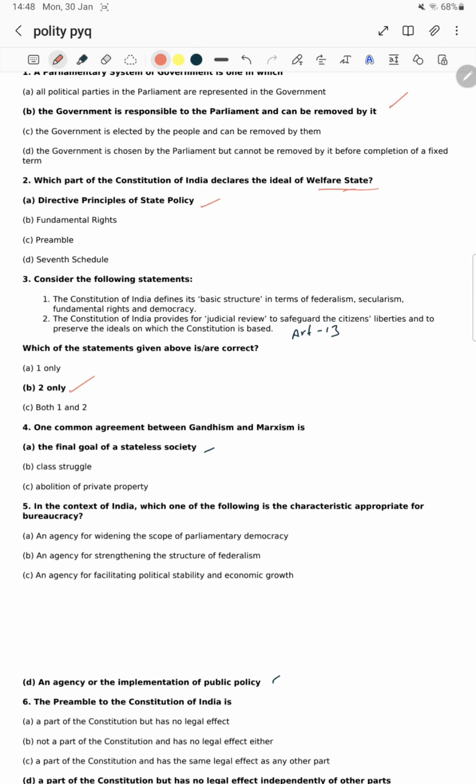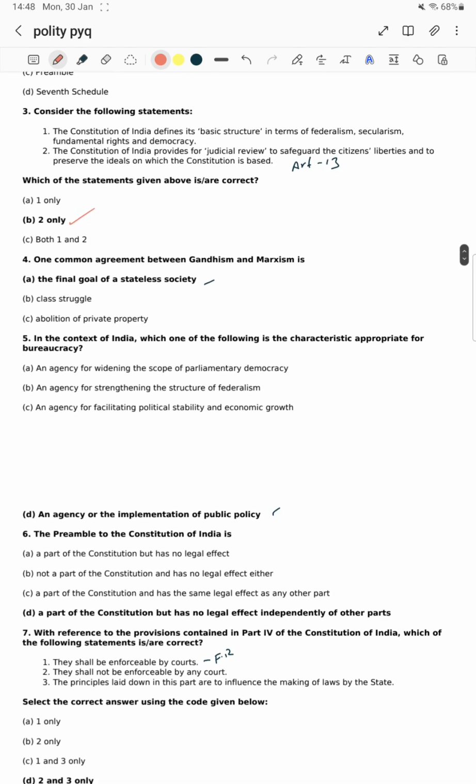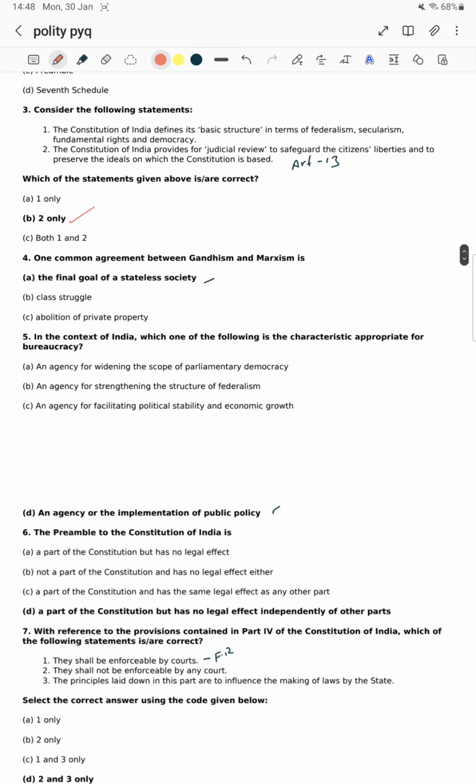Next, one common agreement between Gandhism and Marxism. At last Gandhism and Marxism have different ideals, but the common term is that finally both agreed on a stateless society. Gandhi's Ramarajya is a stateless society, as well as Marx considered a stateless society. In the context of India, which one of the following is a characteristic appropriate for bureaucracy?